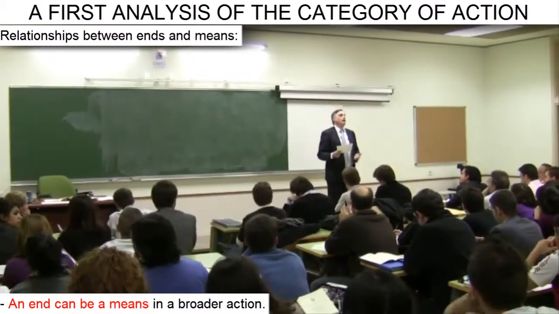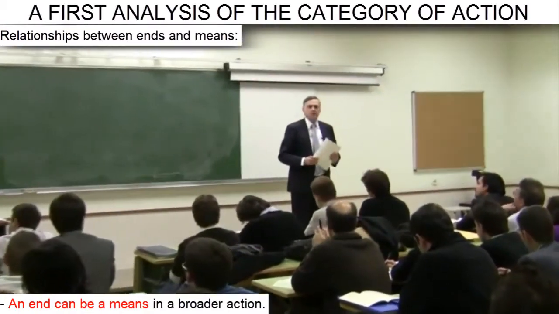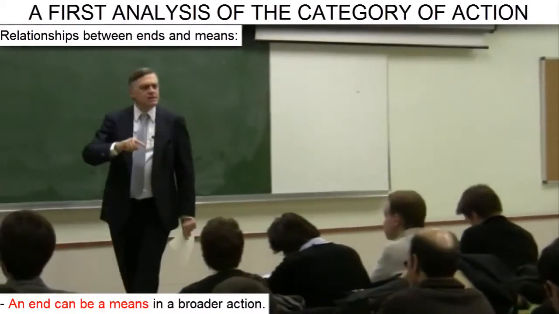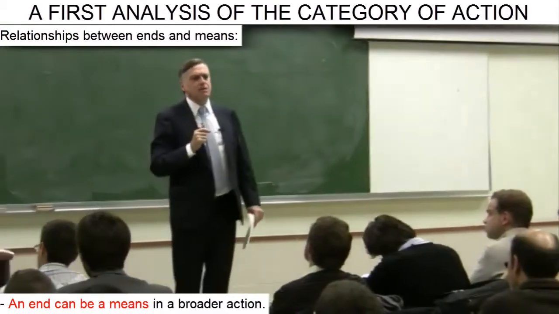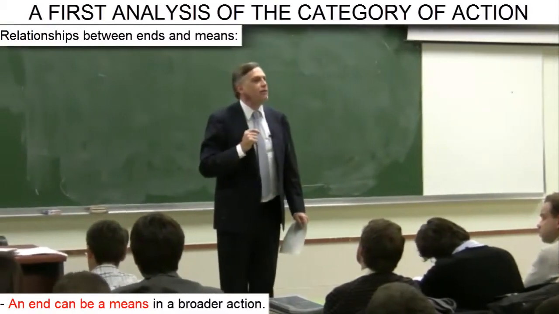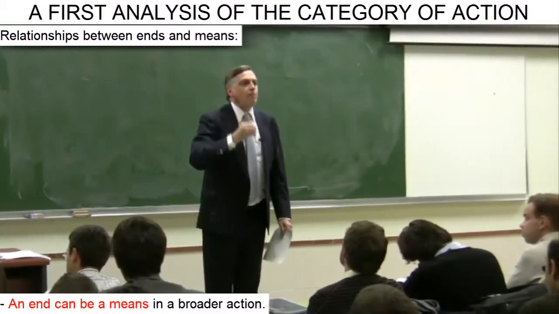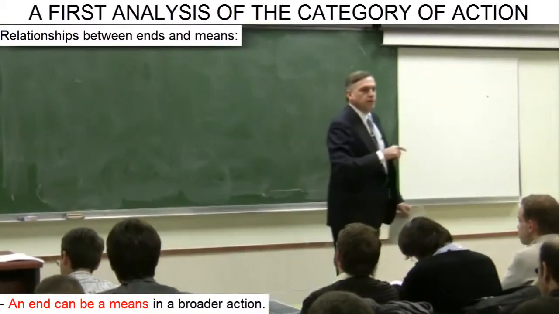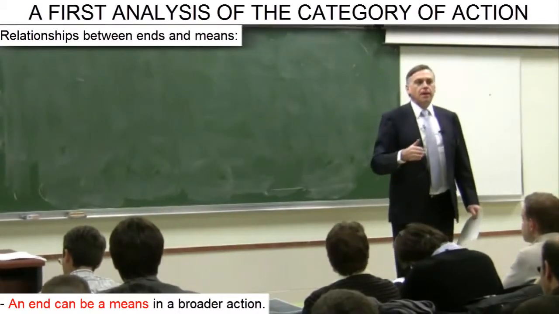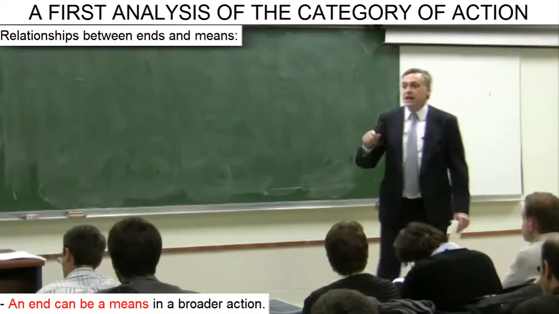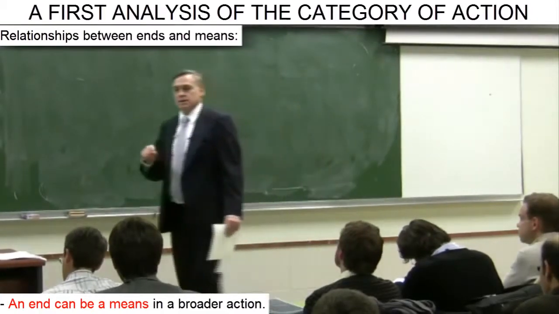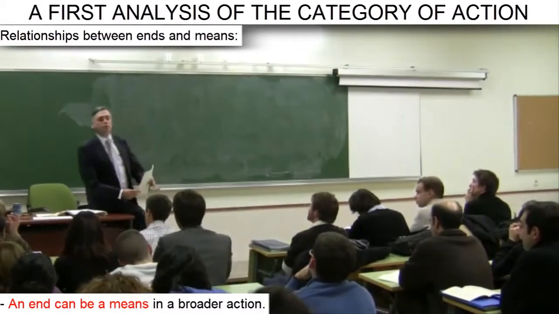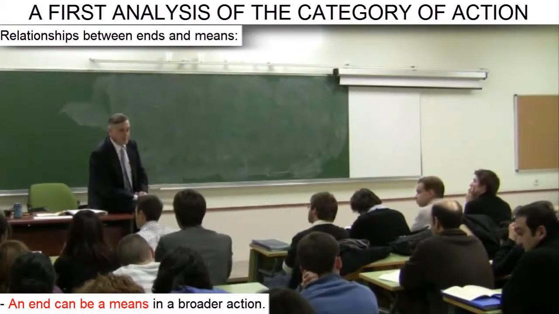Now, if we consider our end in the context of a broader action, our end of taking advantage of this class becomes a means. For example, the end of successfully completing this school year. The school year concludes in June, and to move on to the next year, we must first pass all our subjects, and one of the means of achieving that end is to attend class. Thus we see that what was an end in the context of a narrower or more limited action becomes a means in the broader context of a more general action, which is to successfully complete the school year.